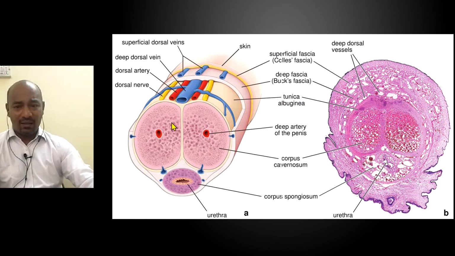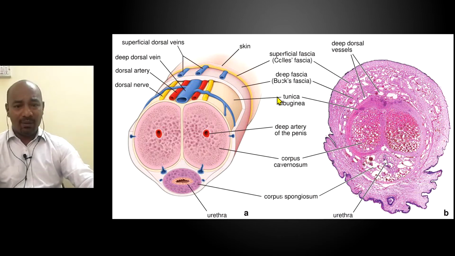So that cave-like appearance is why it is called the corpus cavernosum, and that cavernous space is filled by the blood. Here you can see there are a lot of spaces in the microscopic picture, and you can see this is the tunica albuginea, which is covering each individual corpus cavernosum, and it's enveloping even the corpus spongiosum, and together it's enveloping all of the three erectile tissues of the penis.